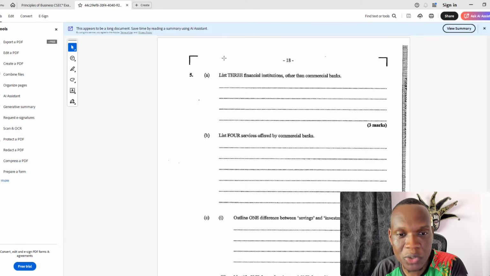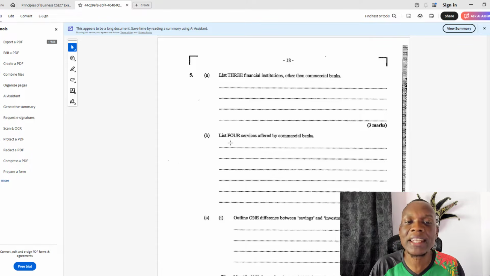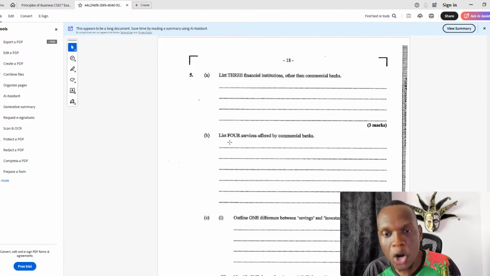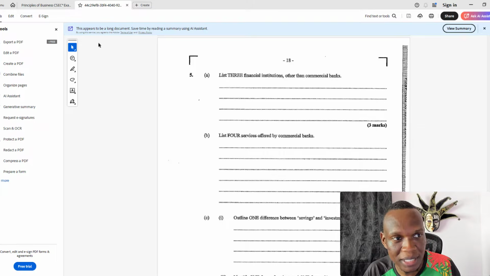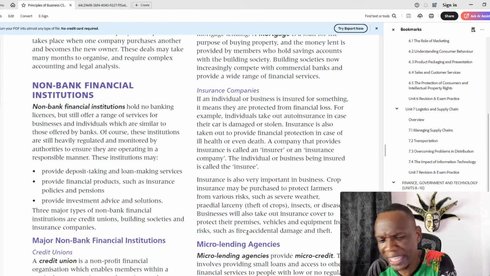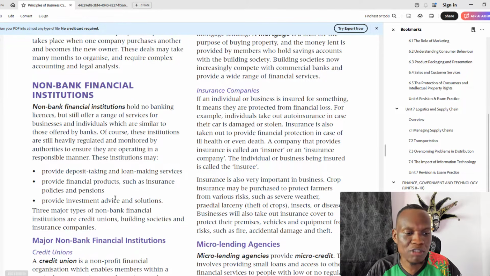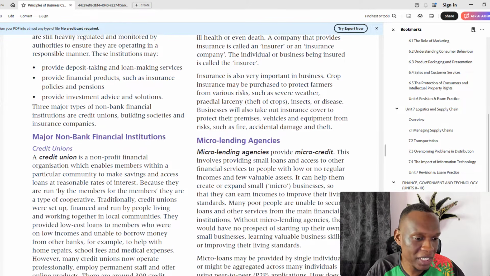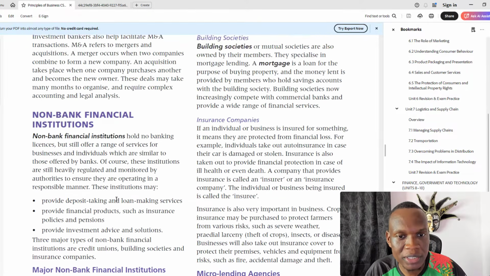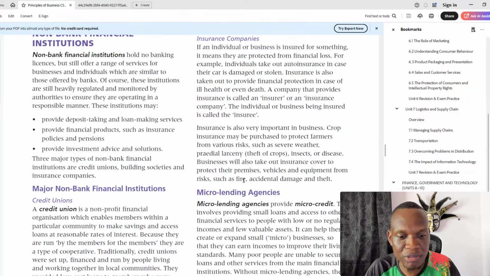All right, let's jump into this question. List 3 financial institutions other than commercial banks. Other than commercial banks. All right, so of course, our handy dandy textbook has them laid out clean as day for us. So 1, a credit union. There's a list. We don't have to explain nothing. So a credit union, that's 1. Insurance company, that's 2. We have these building societies, that's 3.